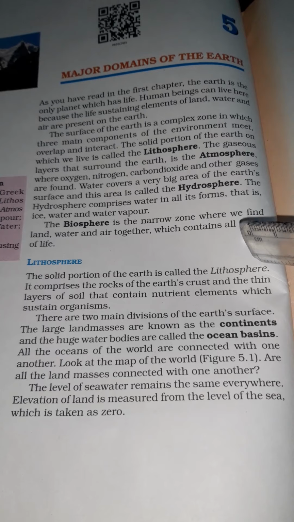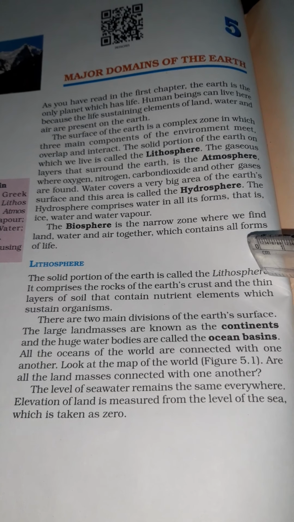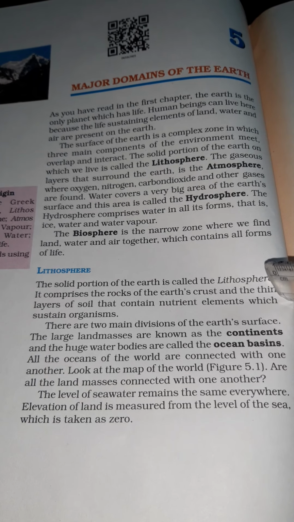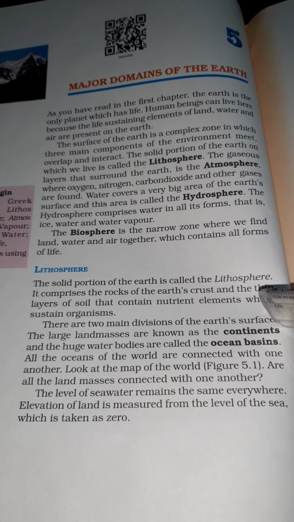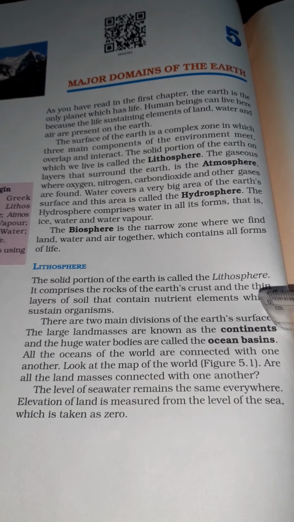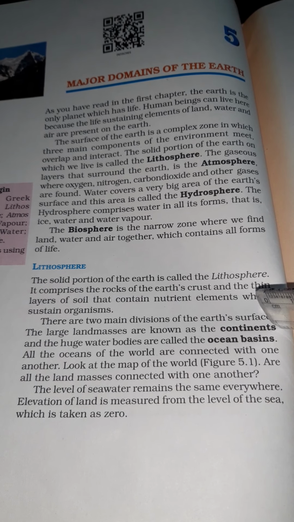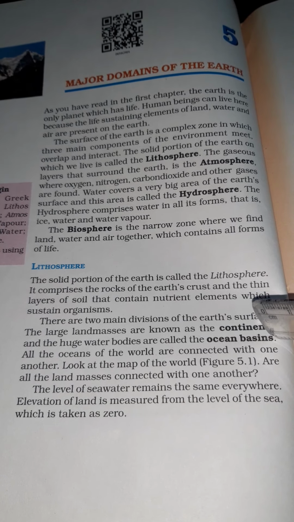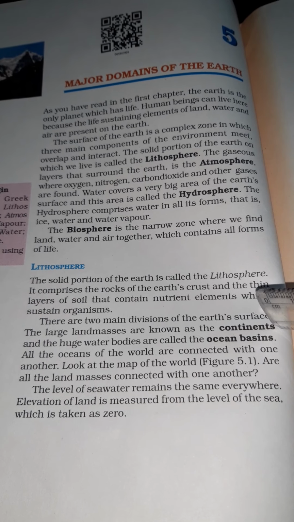Here we know that lithosphere is nothing but the solid portion of the earth. There are two major components of lithosphere. One is the continent and another one is the ocean basin. Continents are nothing but the large masses of land. Ocean basins are huge water bodies in between the lands.